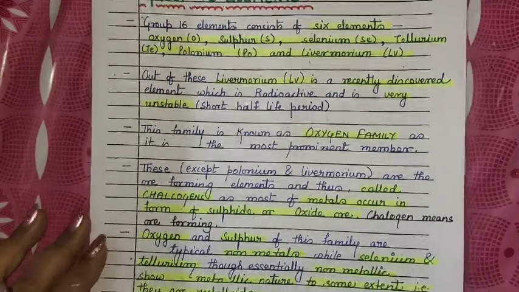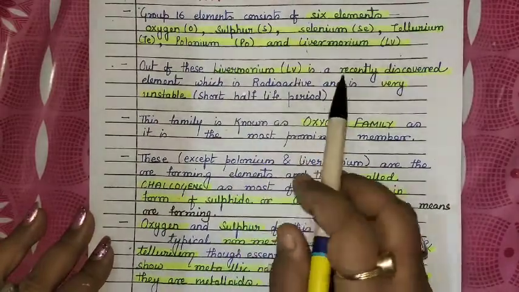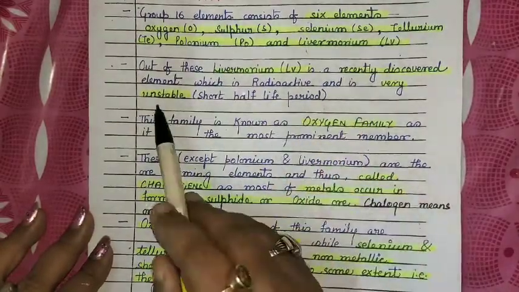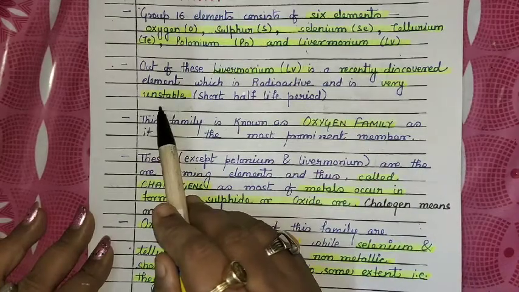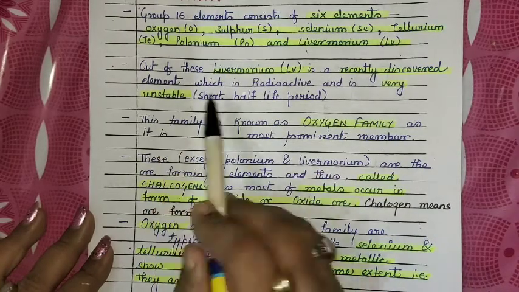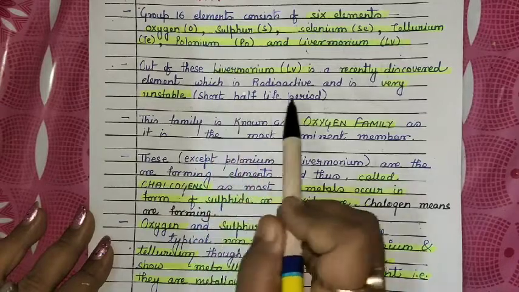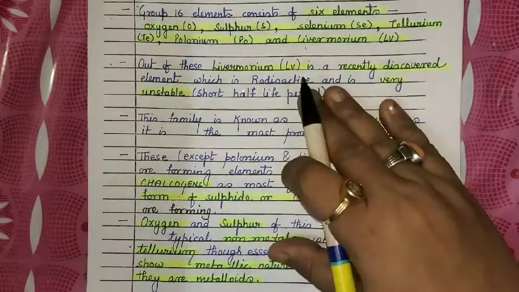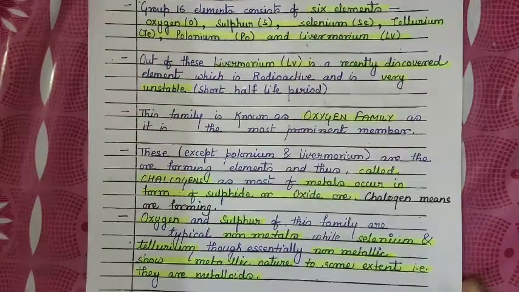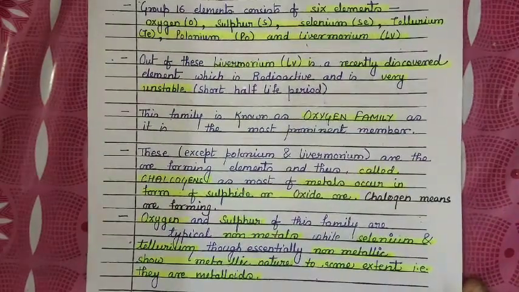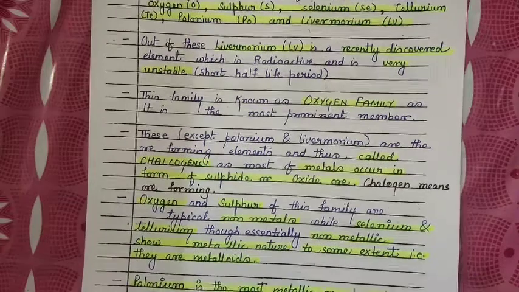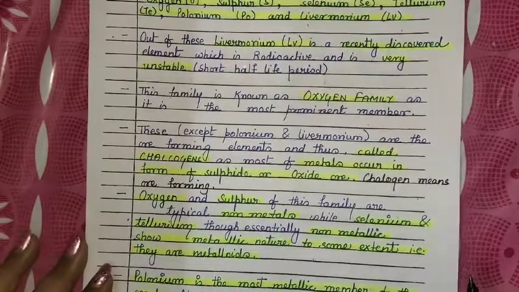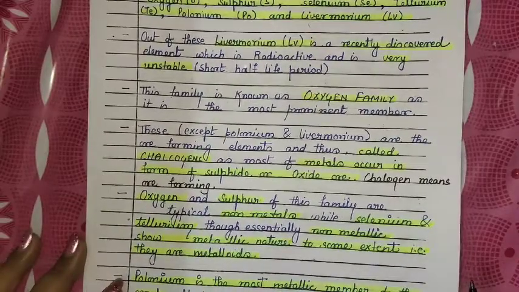Out of these elements, livermorium is highly radioactive and is very unstable because of its radioactivity, and it has a short half-life period. That's why we don't know much about this element. Polonium is also radioactive with a half-life period of 13.8 days.